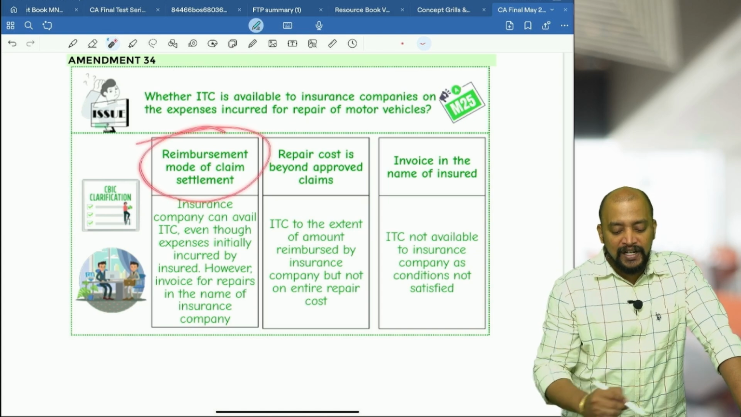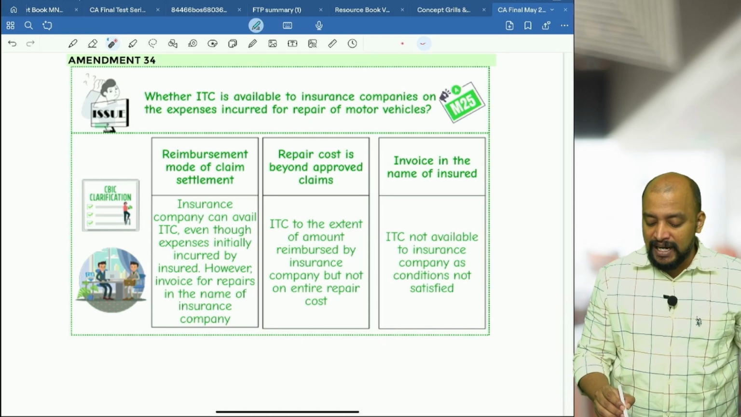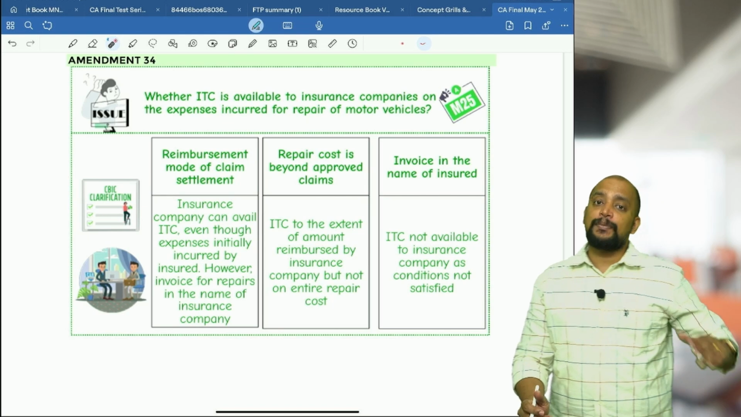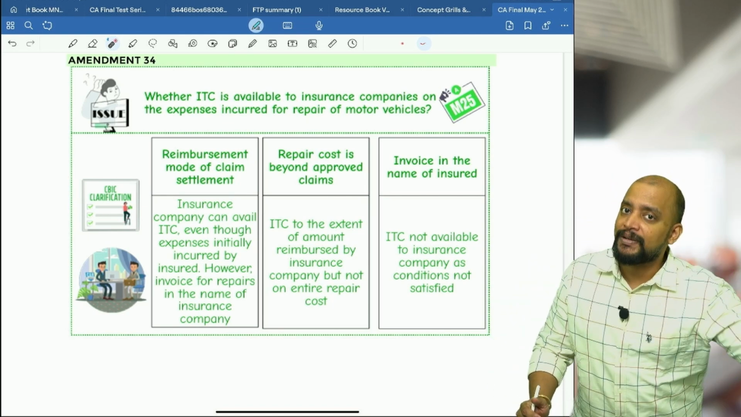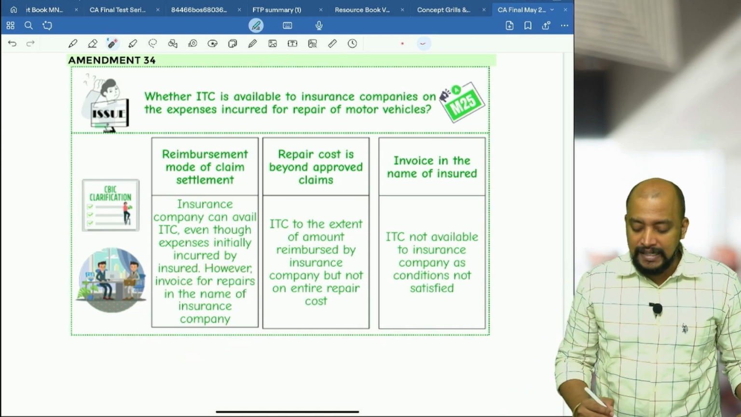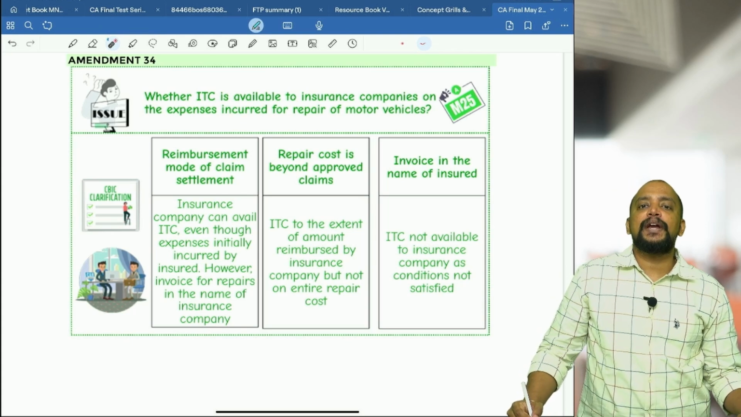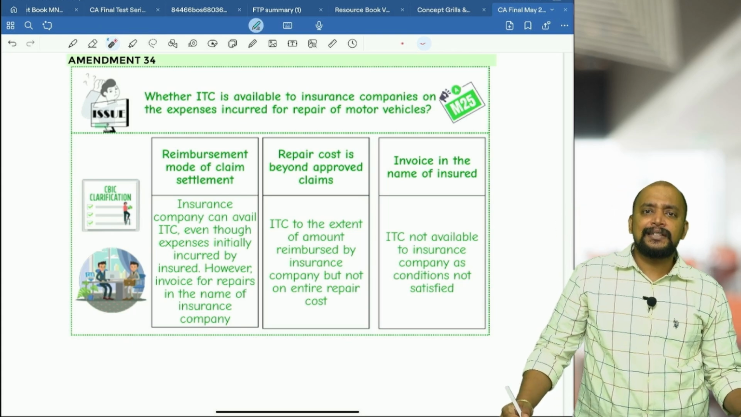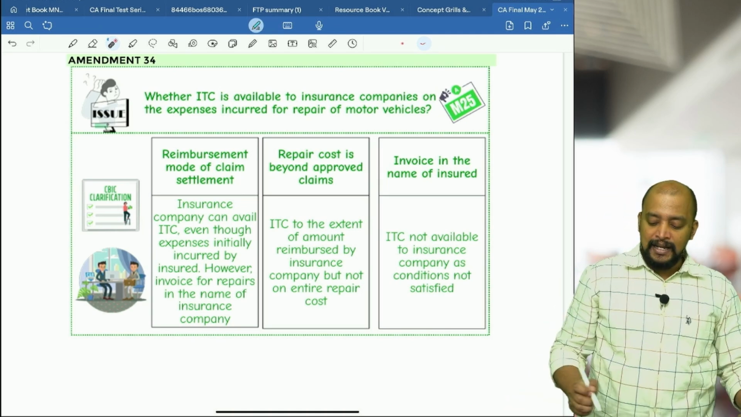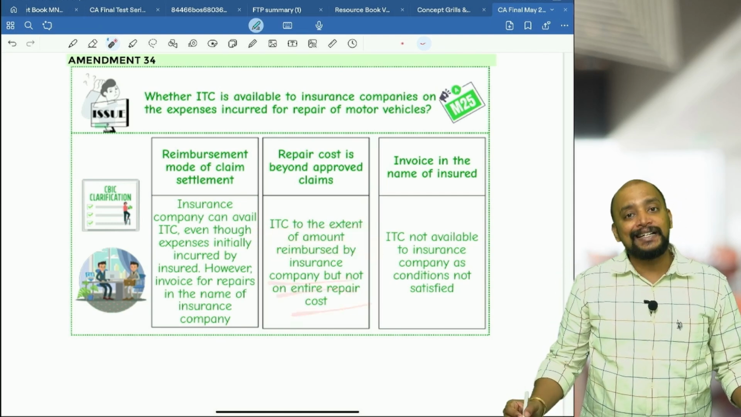So in reimbursement mode of claim settlement, insurance company can avail ITC even though expenses were initially incurred by the insured. However, invoice for repair should be in the name of the insurance company, even though insurance company has not made the payment to the workshop directly, but even then they can take ITC. The only condition is that the invoice should be in the name of the insurance company. And suppose if the repair cost is 10 lakhs and the insurance company has paid only 6 lakhs, then in that case, even though the invoice for 10 lakhs is in the name of insurance company, they can take ITC only to the extent of 6 lakhs. ITC to the extent of amount reimbursed by insurance company, but not on the entire repair cost.